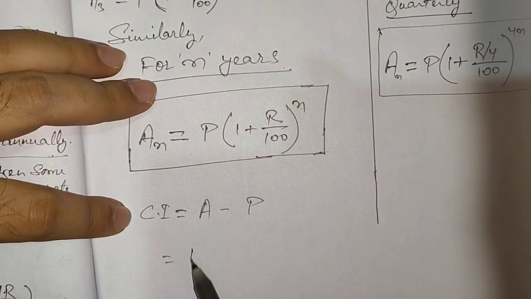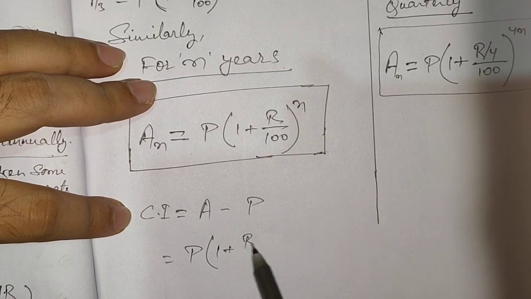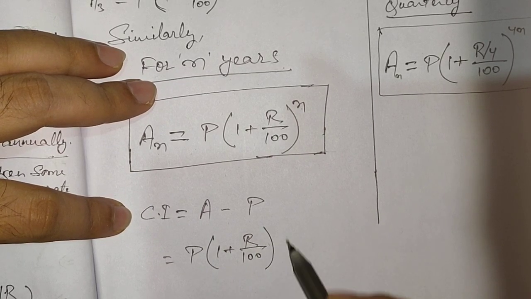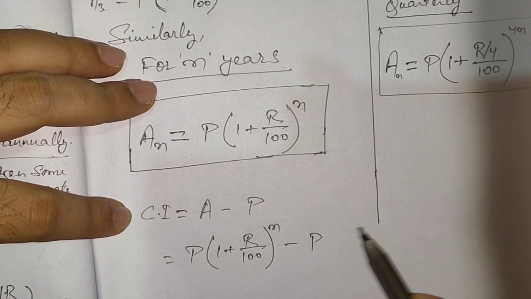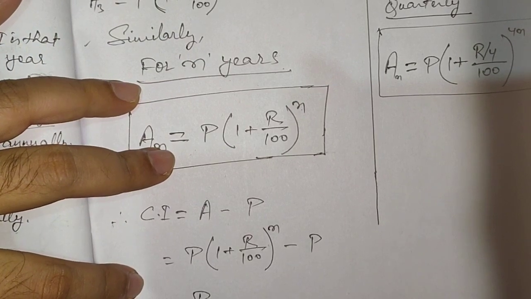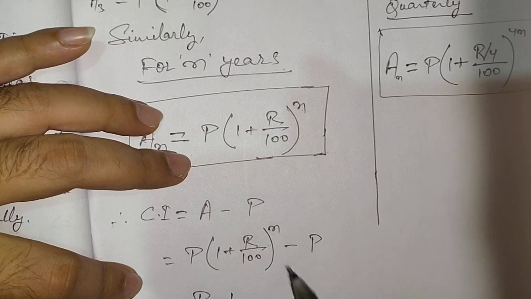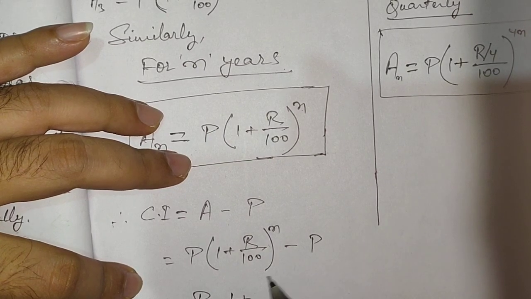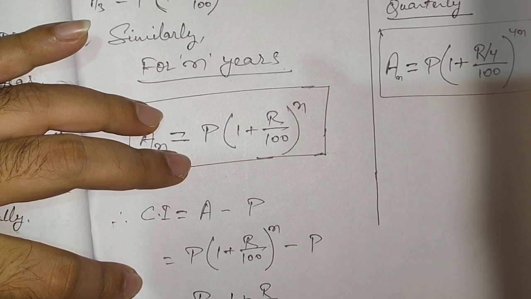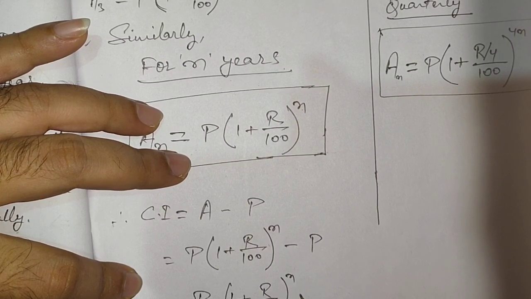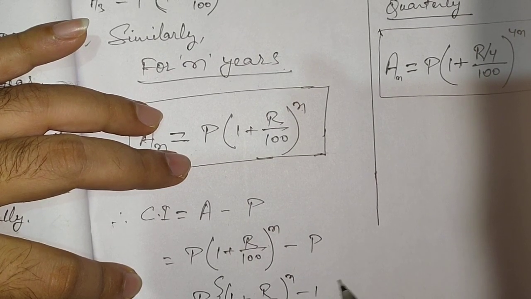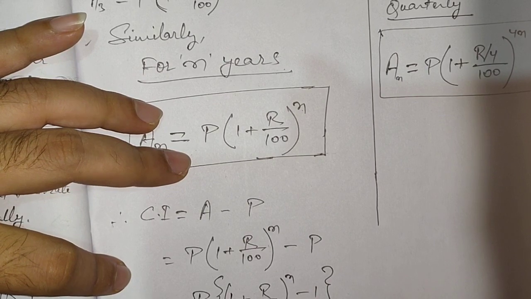What is the amount? P(1 + R/100)^n minus P. Now if you want, you can take out P as common and write it as P[(1 + R/100)^n minus 1]. So this is going to be the formula for compound interest.